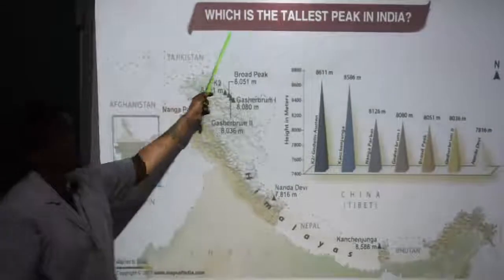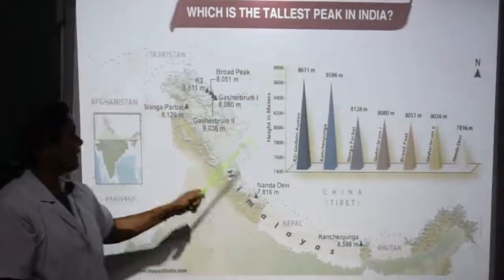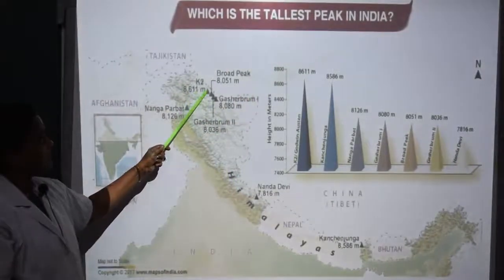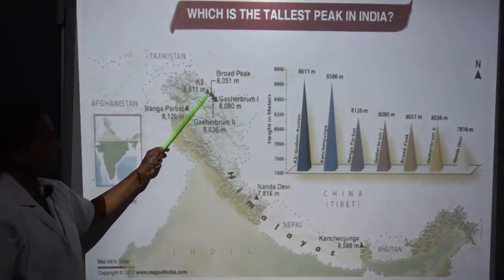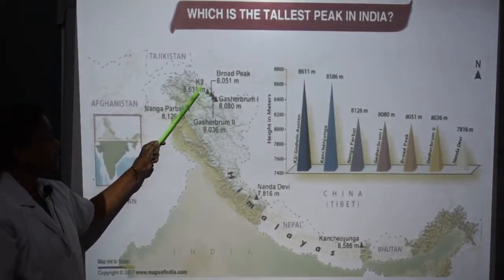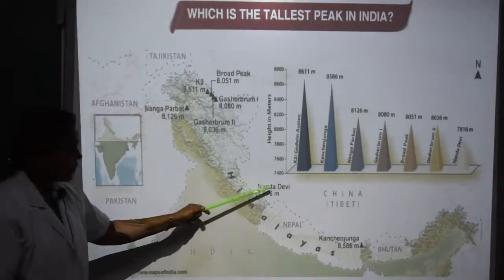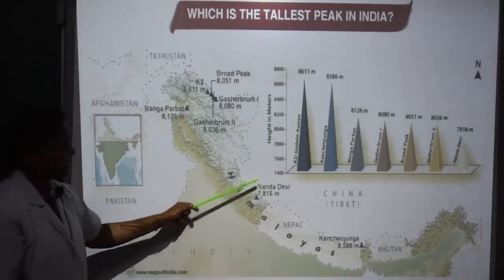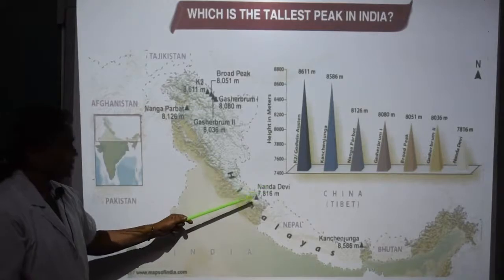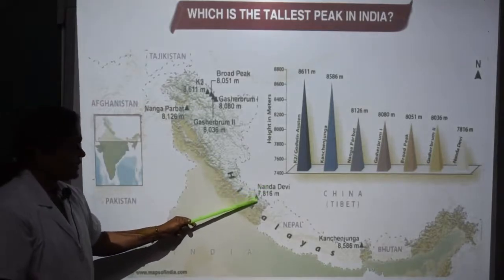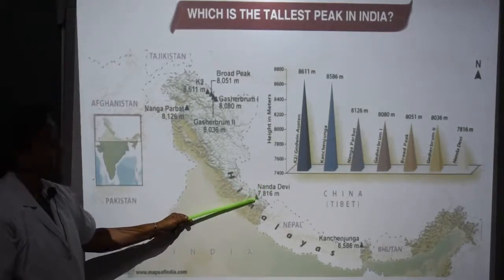Mount K2 or Godwin Austen is the tallest peak in India, illustrated using a small triangle symbol. And the lowest peak in India is Nanda Devi, also illustrated here using a small triangle.